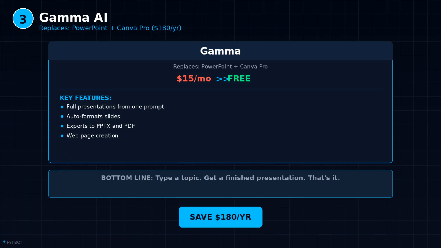For students who have a class presentation due tomorrow, for professionals who need a pitch deck, for anyone who dreads the design phase of slide creation, Gamma is the answer. The free tier gives you credits to create multiple presentations, and each one can be exported to PowerPoint or PDF format. You are looking at replacing both PowerPoint and a design tool like Canva Pro with one free platform. The time savings alone are enormous.